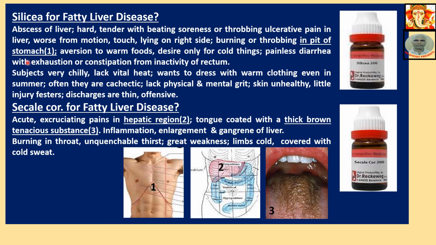Silicea for fatty liver disease, abscess of liver. Heart tender with pitting soreness or throbbing, ulcerative pain in liver, worse from motion, touch, lying on right side, burning or throbbing in pit of the stomach. Pit of the stomach, this region is called pit of the stomach. This is the sternum bone, just below there is a pit. That pit is called pit of the stomach.